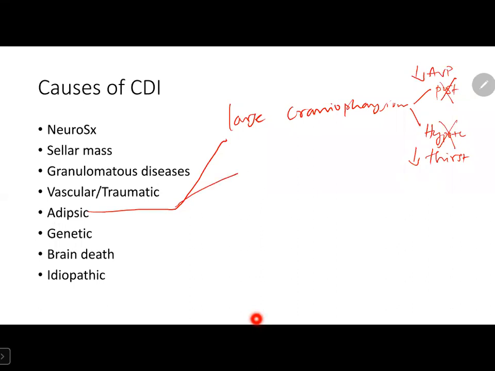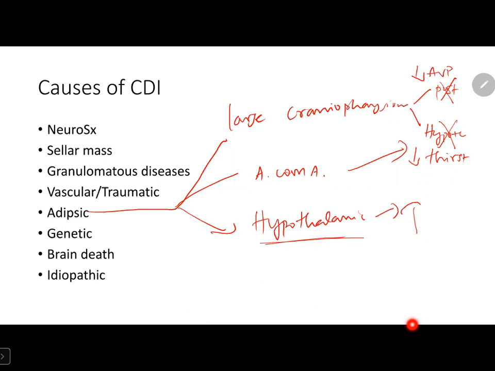Another thing we have discussed just now, anterior communicating artery aneurysm. Here also, hypothalamus is gone, the patient will have loss of thirst. As hypothalamus is gone, there will be no release of vasopressin from hypothalamus to reach posterior pituitary, and they develop diabetes insipidus. Third one is a gross hypothalamic syndrome can occur in the patient, which is associated with other symptoms of hypothalamic syndrome like hyperphagia, absence of thermoregulation, seizures. This has high mortality.